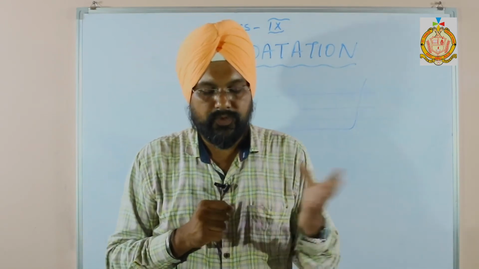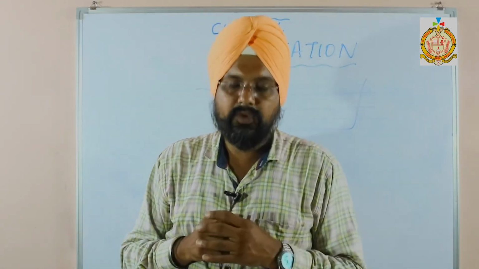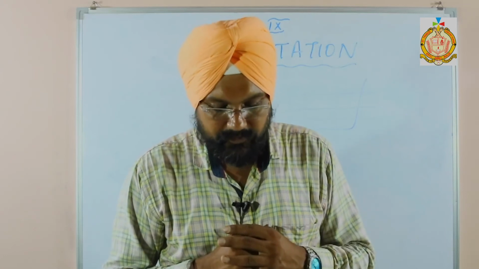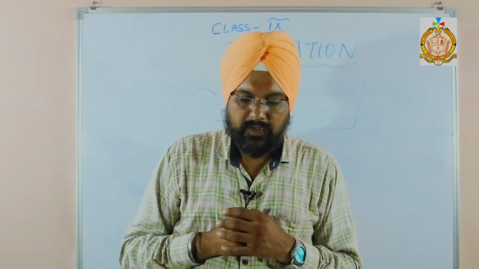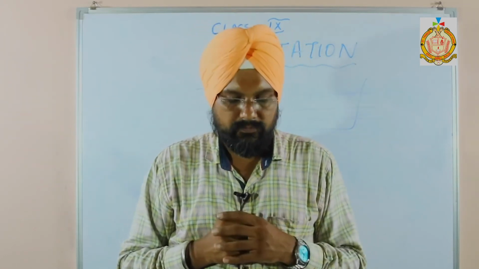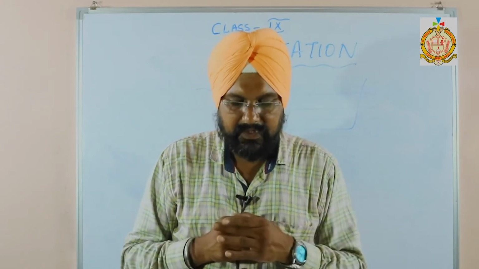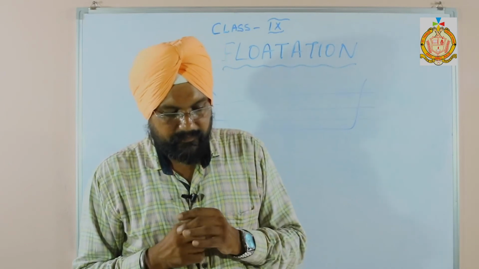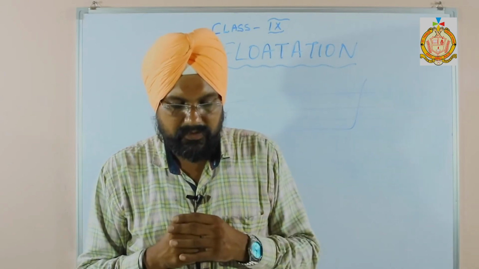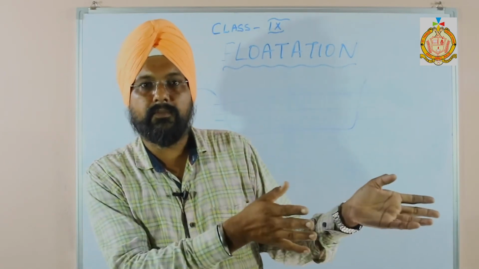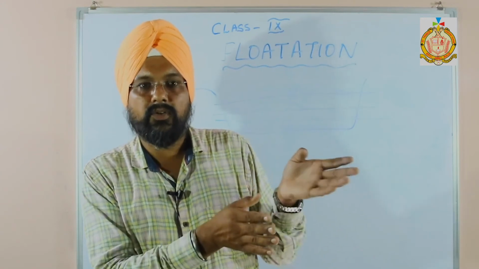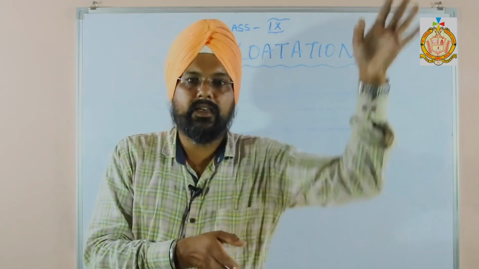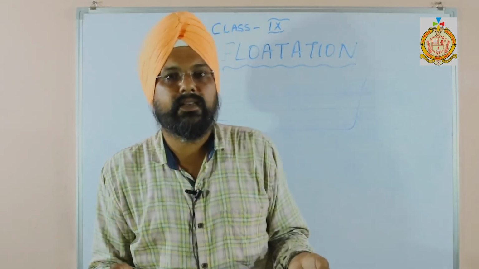So the last topic we are going to discuss is the flotation of fishes. Many species of fishes have an organ called the swim bladder. It acts like a ballast tank. Submarines also have a ballast tank. How can submarines go inside the water and come to the surface? They have a ballast tank.